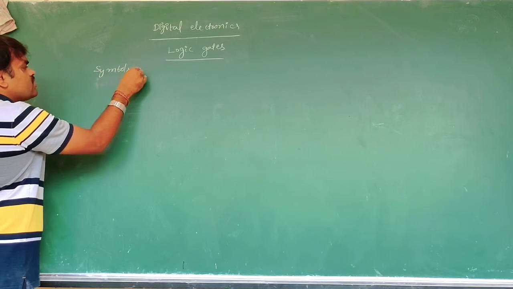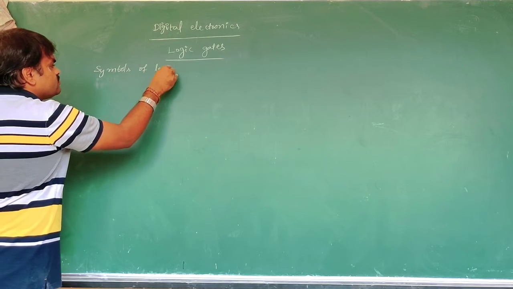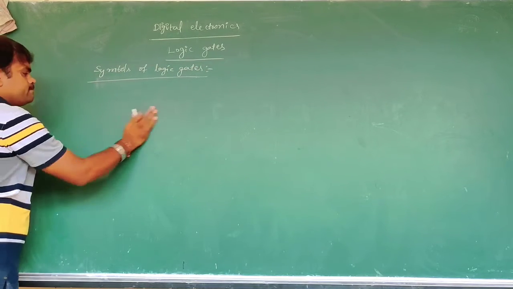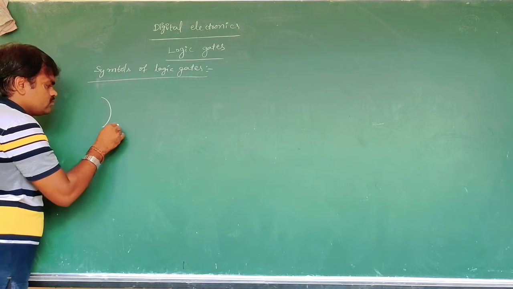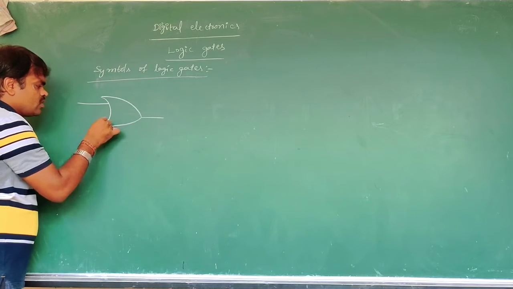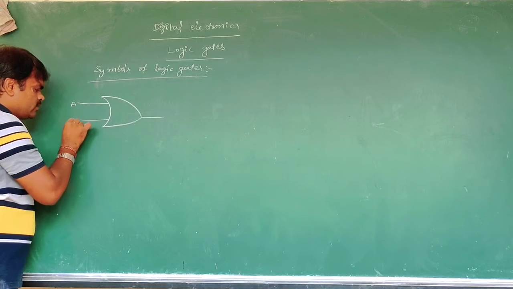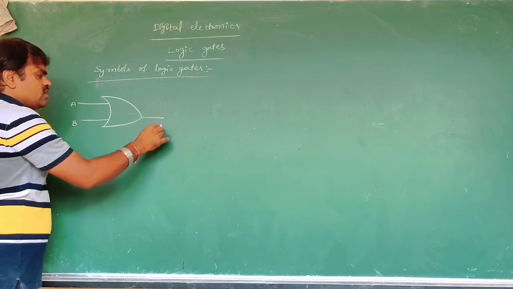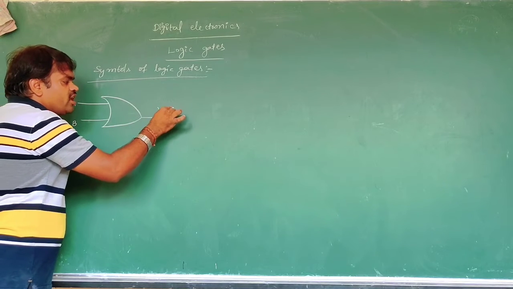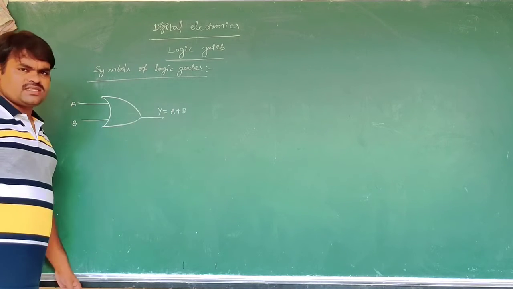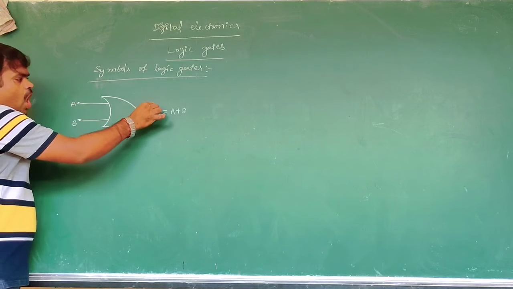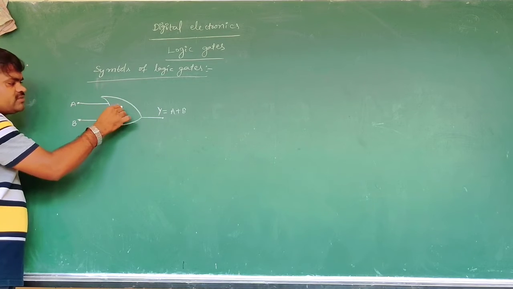Symbols of logic gates. First one is the OR gate. This is the OR gate, with inputs A, B, and this is the output Y. The OR operation is what? A plus B. Here we observe that the OR operation is nothing but the OR gate.